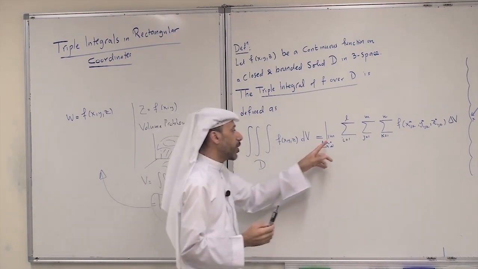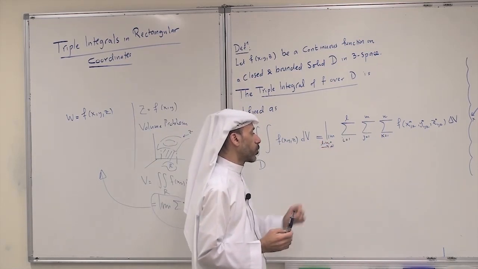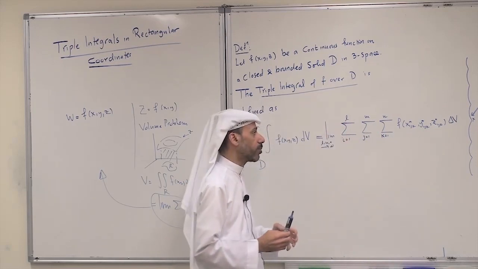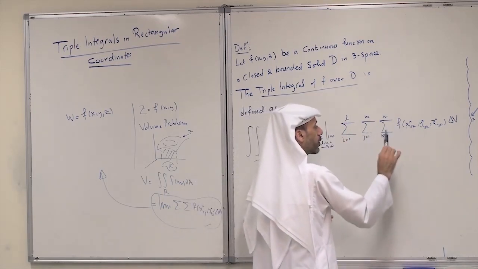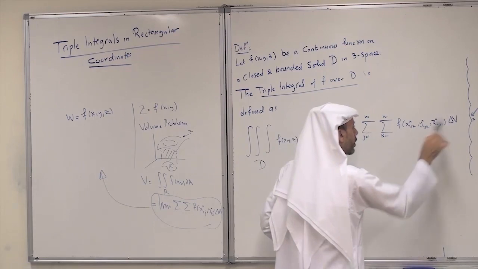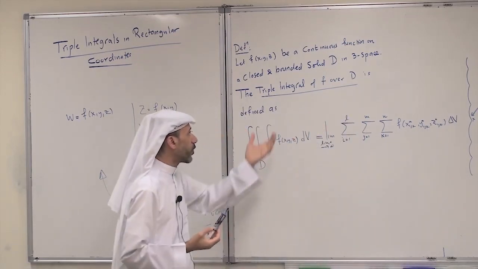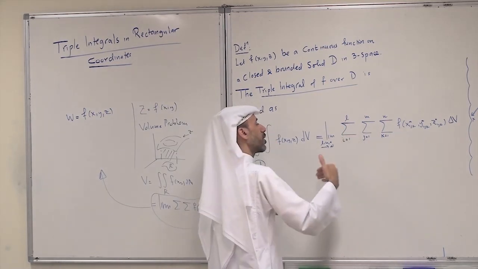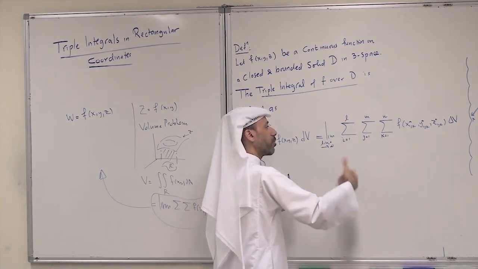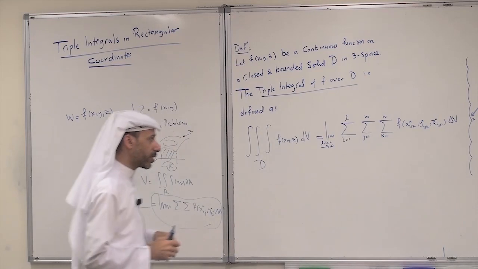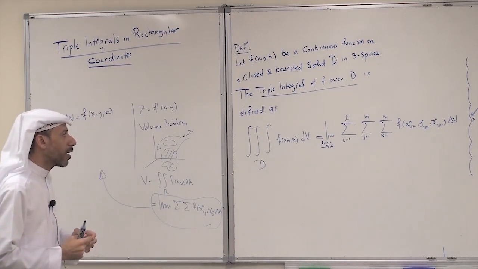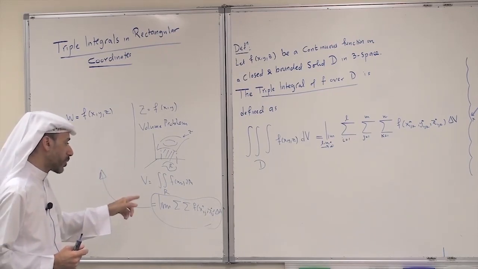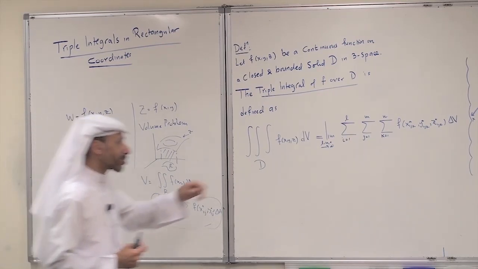It is given as the limit, as l, m, n approach infinity, of the triple Riemann sum of f of x_ijk star, y_ijk star, z_ijk star, delta V. So the definition of a triple integral is given just as a limit of a triple Riemann sum, a mere generalization of the limit of a Riemann sum for double integrals.